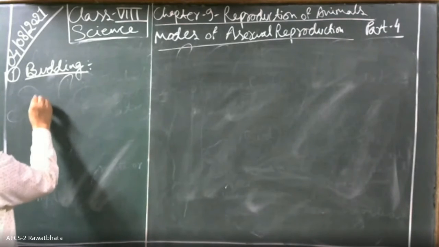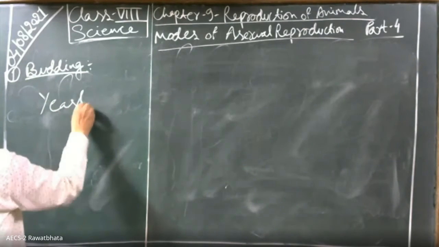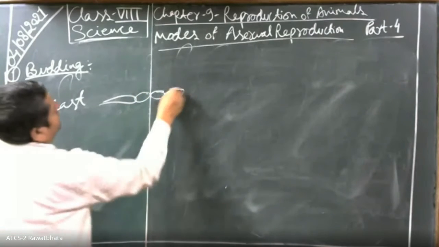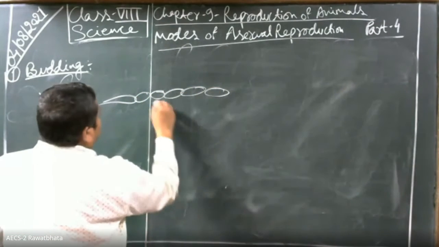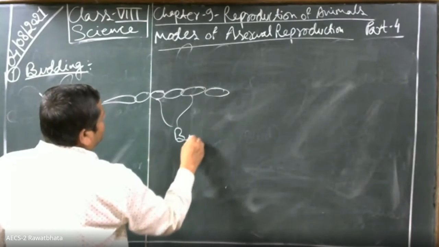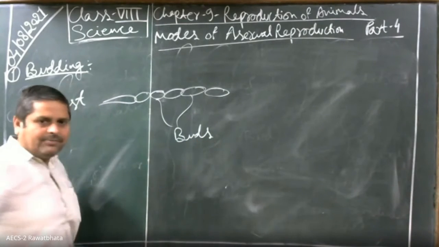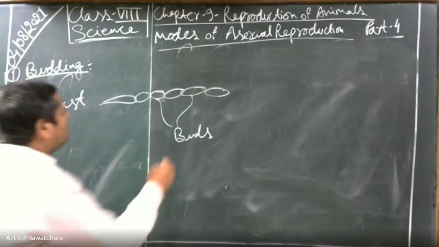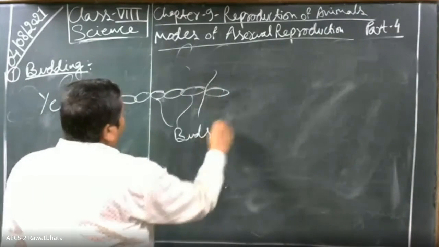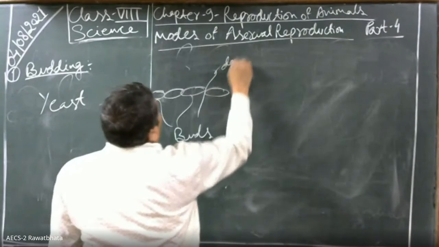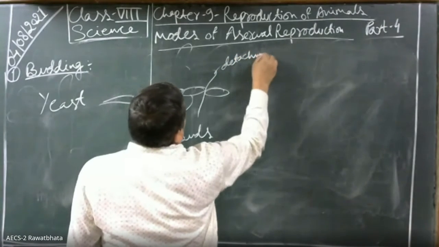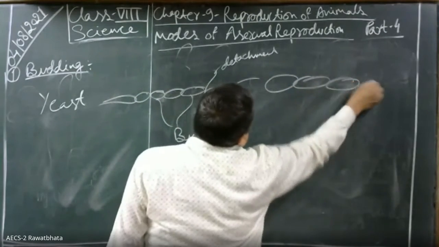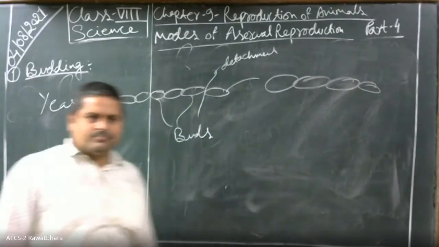Yeast also multiply in the same way. Suppose this is yeast; they form a chain. The buds give rise to a chain, detachment happens, and then it continues to grow into a new chain. Understood or not?